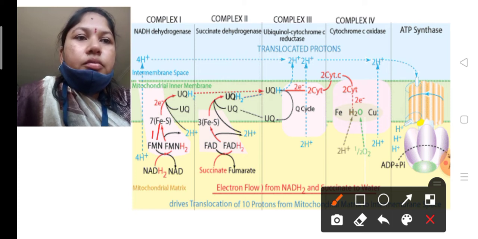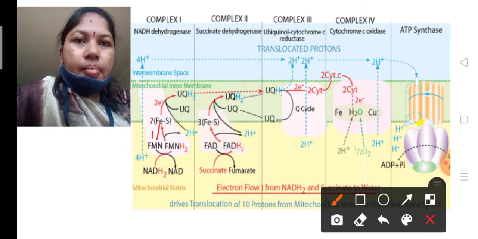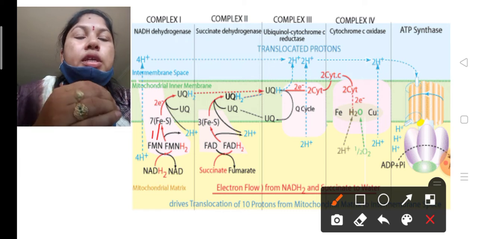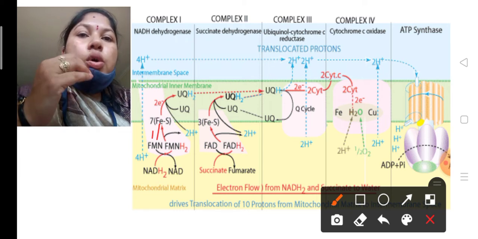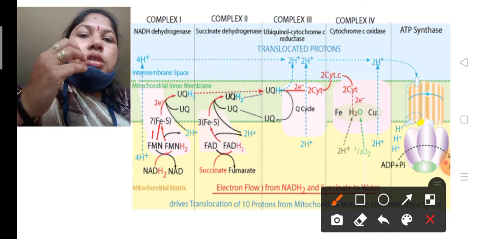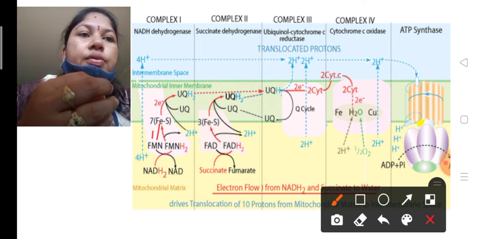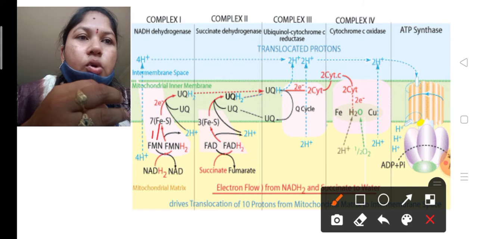Cytochrome C accepts the electrons from complex 3 and slowly reaches the complex 4 molecule. Complex 4 is called cytochrome oxidase, or cytochrome C oxidase. The electrons transferred by cytochrome C go to the complex 4 molecule.